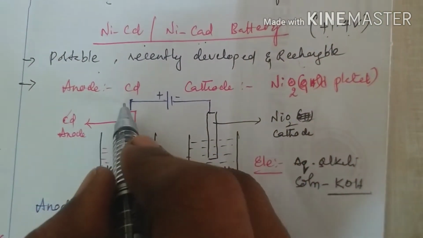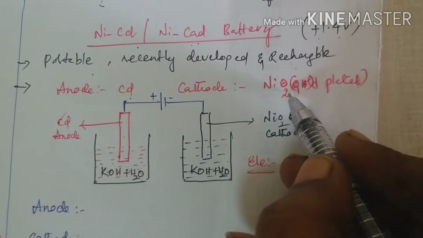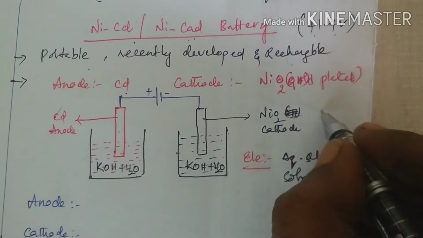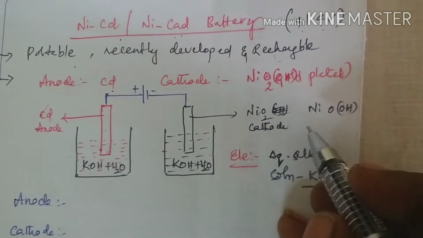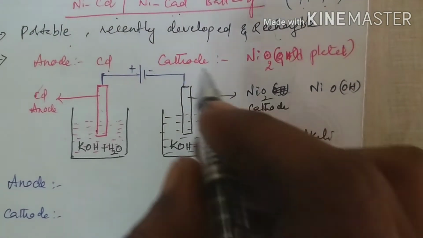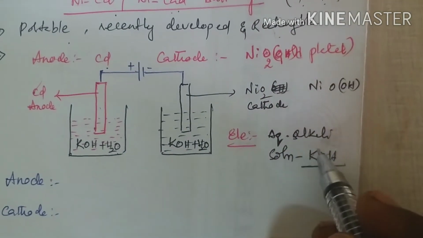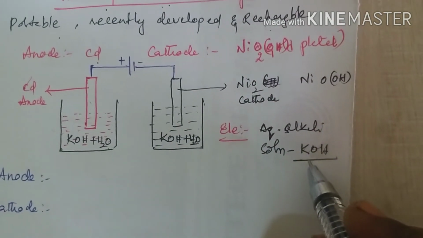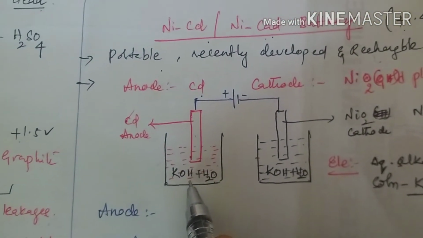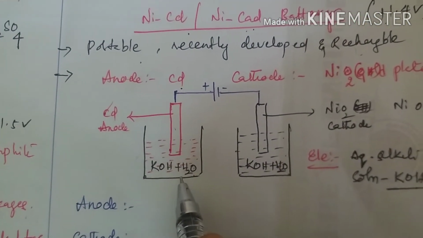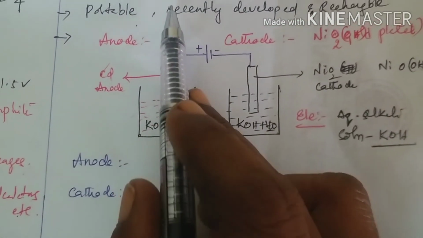Here the anode is cadmium and the cathode is nickel oxide or basic nickel hydroxide. I can explain with nickel oxide as the cathode. Next, the electrolytic solution is an aqueous alkali solution of potassium hydroxide, where 30% potassium hydroxide is dissolved in water. That is the electrolytic solution in the nickel cadmium battery.